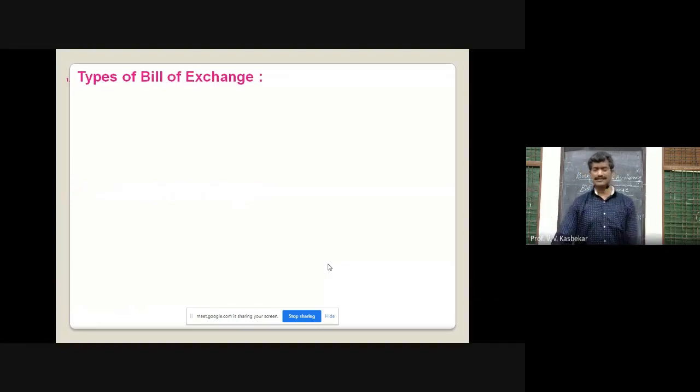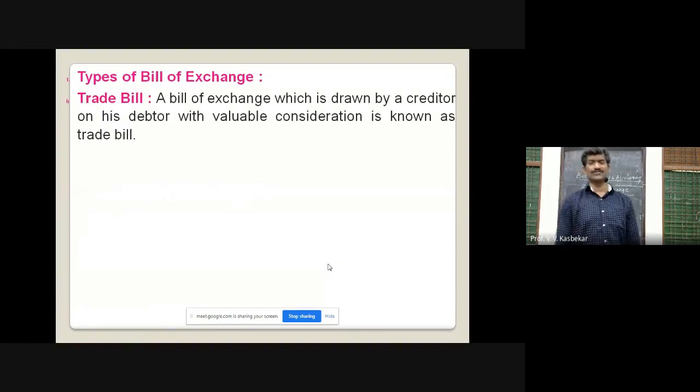Types of bills. Let us see which are the types of bills here. Trade bill. This bill of exchange, which is drawn by a creditor, we can also call him as drawer, on his debtor, but for valuable consideration. काहीतरी मोबदल्यासाठी हे ट्रेड बिल इथं तयार केलं जात आहे.